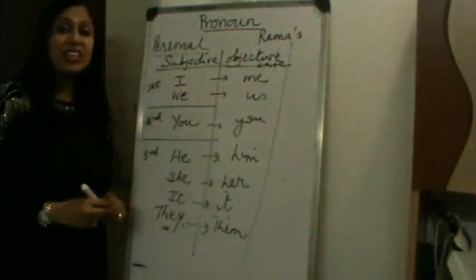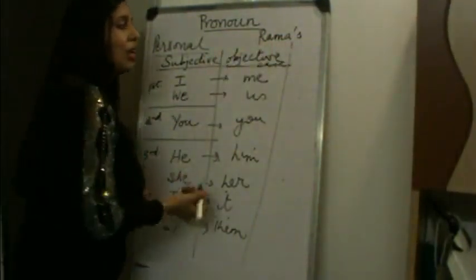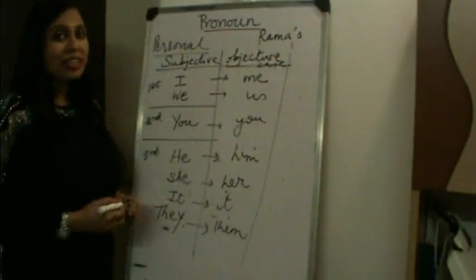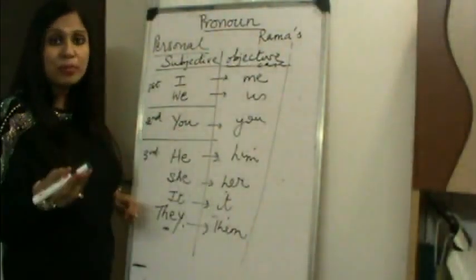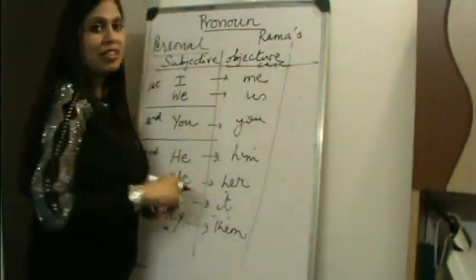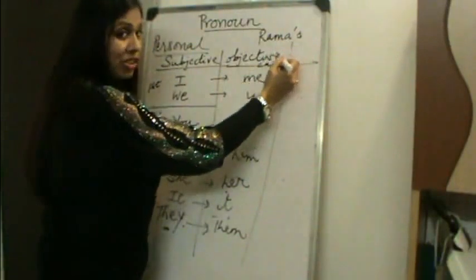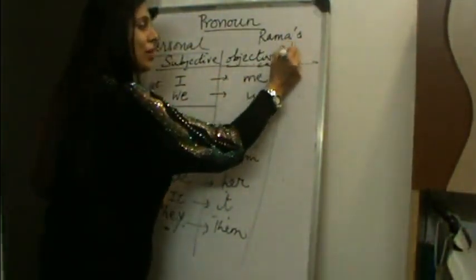How do I indicate this sense of possession in case of pronouns? I do not say I's, he's, or, for instance, you's. I do not say that. So there is another word to express possession in case of pronouns. It's known as the possessive case.